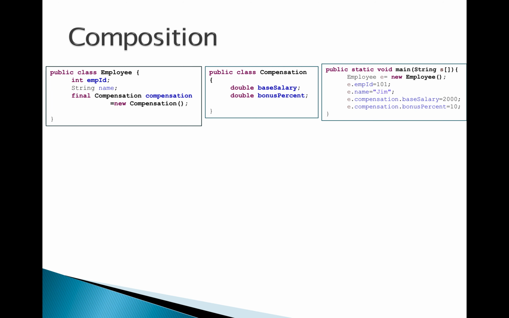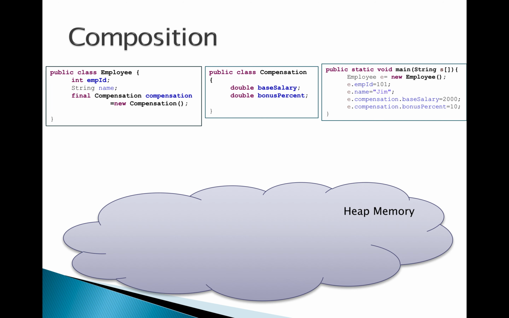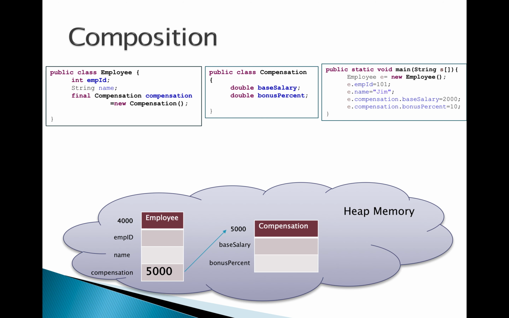Now in the main method, what we are trying to do is employee is equal to new employee of. So when I say employee is equal to new employee of, what is going to happen? An employee object will be created. Not only the employee object, a compensation object also will be created, because inside the employee object we are saying compensation is equal to new compensation of. So that is created, and when you create an employee object, it's already pointing to the compensation object. Now if I say e.employee id equal to 101, you have a reference only to the employee object.